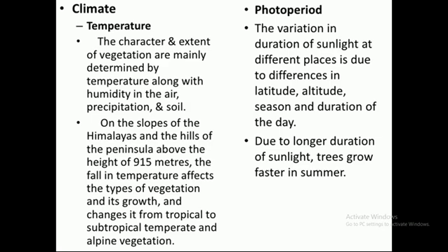Next part of climate, that is photoperiod. Photoperiod means duration of sunlight. The area where duration of sunlight is more, there will be more cultivation, more growth of plants, for example such as the equator.